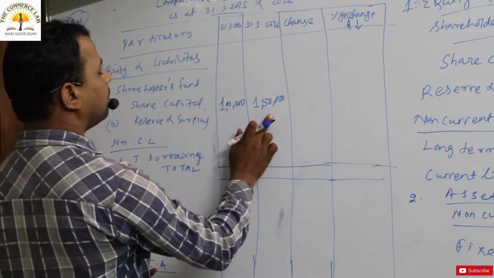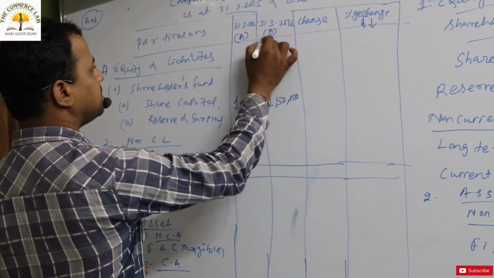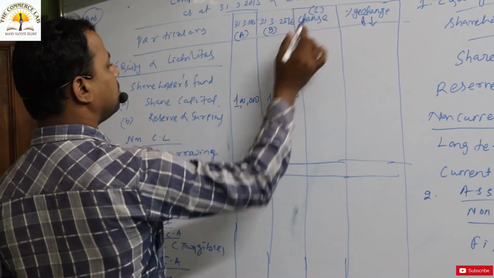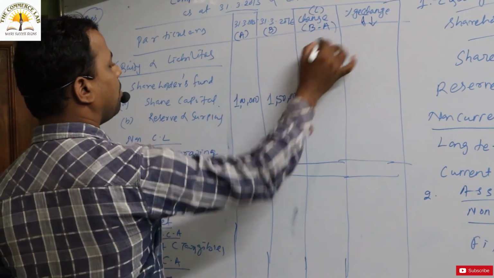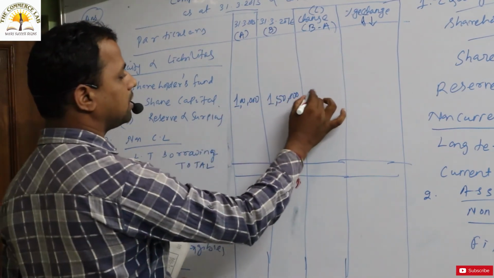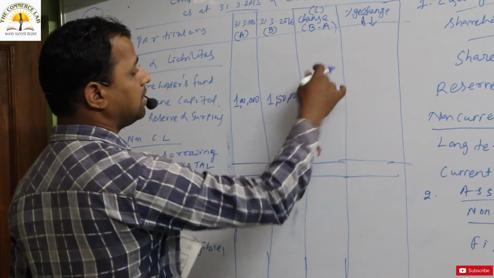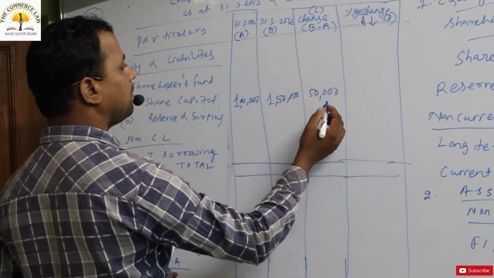What is the change? How to calculate change? If you take this column as A and this column as B, how to calculate the C column, that is the change column? That is B minus A. So you have to deduct 1 lakh from 1 lakh 50,000. So what is the change? That is 50,000. And what is the percentage change? How to calculate the D column?